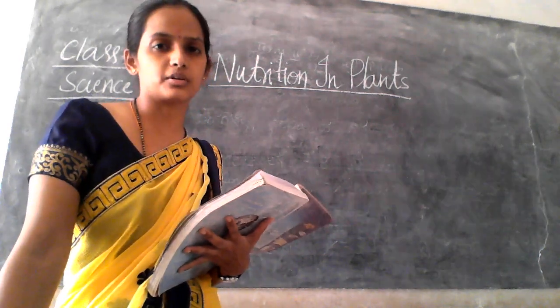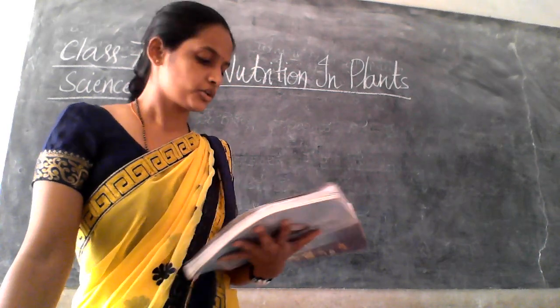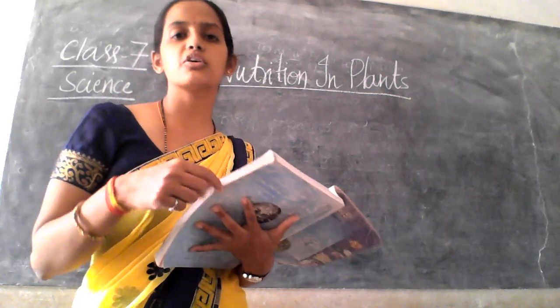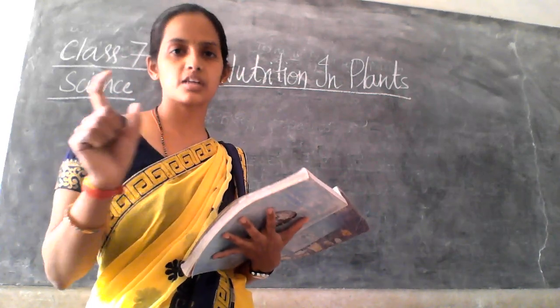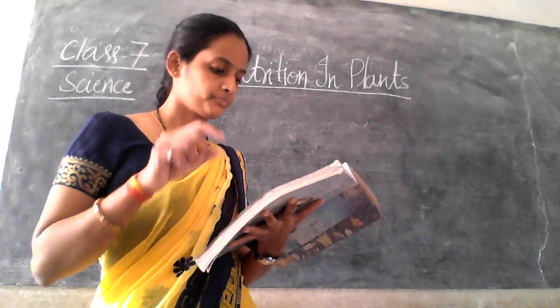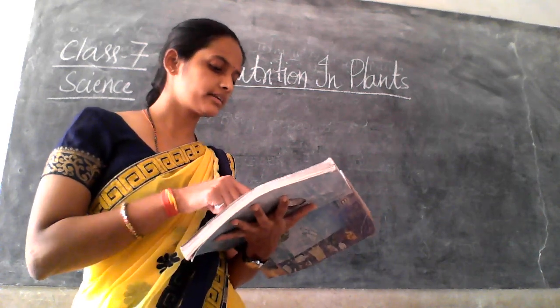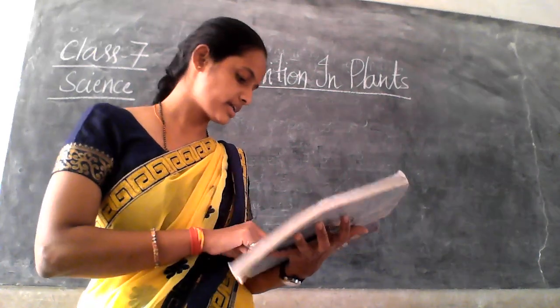So it is a food which is stored in the form of what? Starch. So starch is the food prepared by the plant. This carbohydrate, which is produced by the action of carbon dioxide, water and sunlight, is stored in the form of starch in the plant body, right?